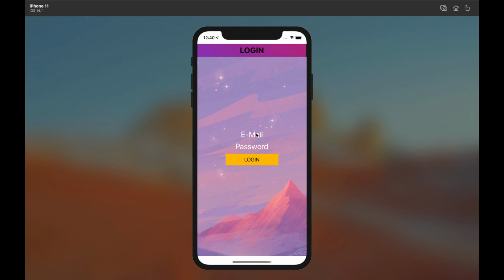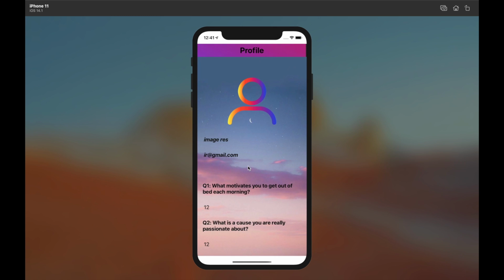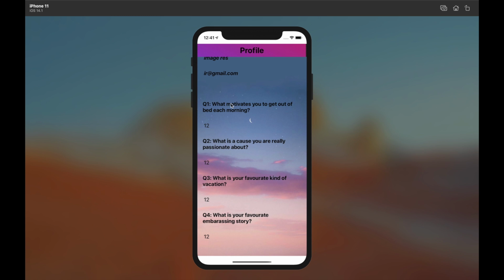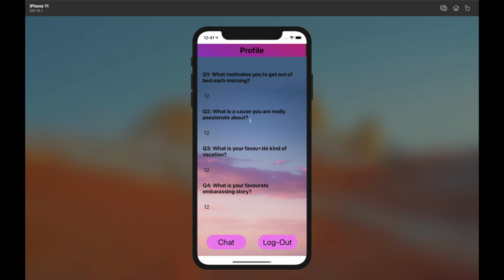To show you all the functionality of the app, I am going to log in with another account which has everything activated in it. For example, ir@gmail.com, and its password is also 123. I just log in with the account. He has just filled in details. It means he has a first name, image, address, email, and so on.